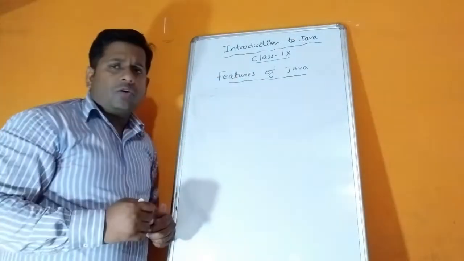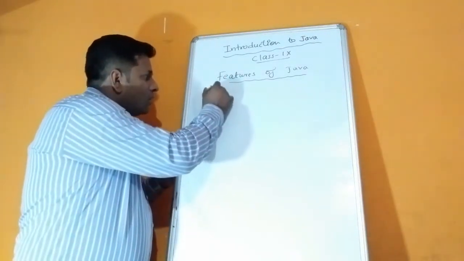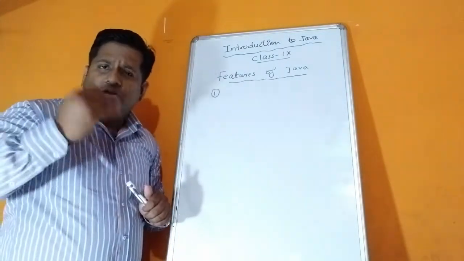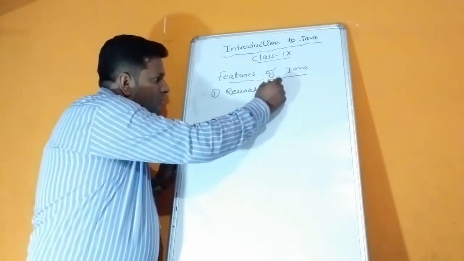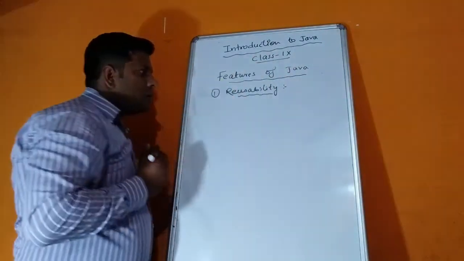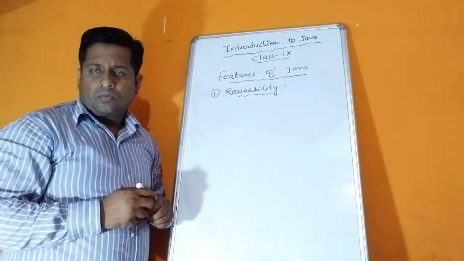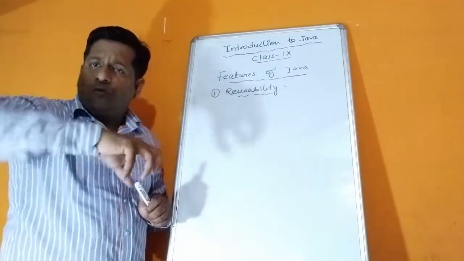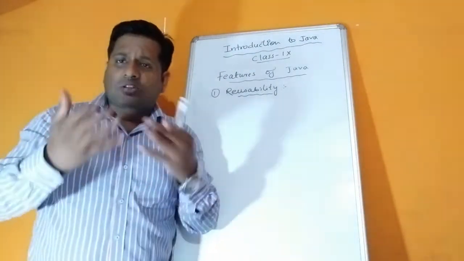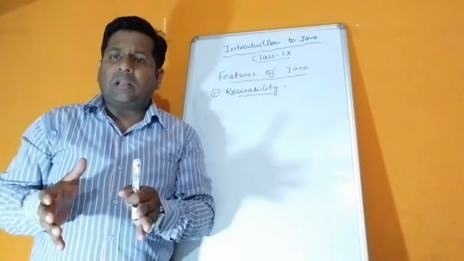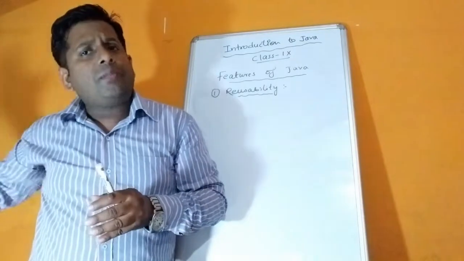Now see, we have features of Java. So in features of Java, what we learned, number one, is how to reuse the code, that is reusability of code. So in Java, we only need to write a piece of program once, and that piece of code, if you need it further, you can easily execute. That means we can easily extract the properties, the data, and the member functions, both together, wherever we need.